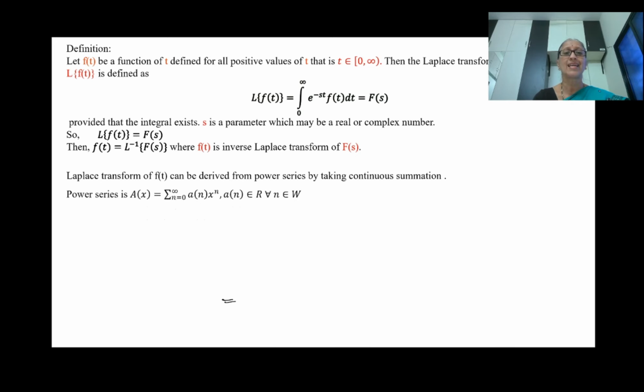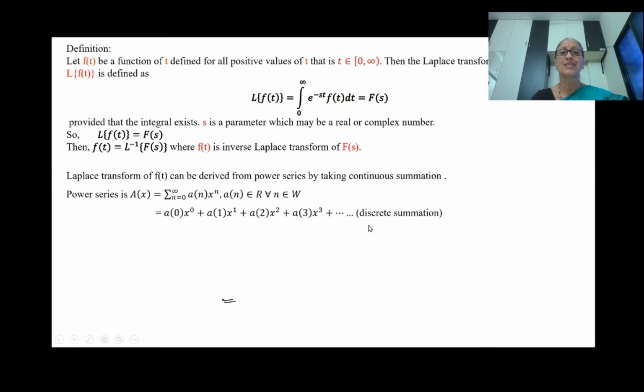Now we can derive this formula using a power series. Here A of x is a power series: A of x equals summation n equals 0 to infinity a_n x power n, where a_n belongs to the real number set for all n belonging to the whole number set. Here we can expand this summation as a_0 x power 0 plus a_1 x power 1 plus a_2 x power 2 and so on.